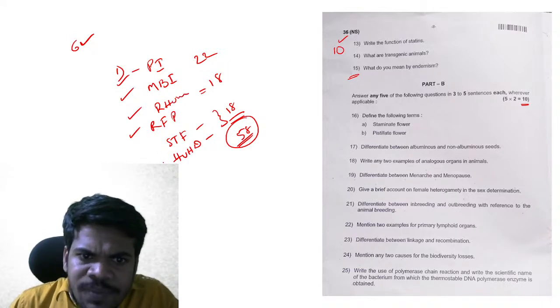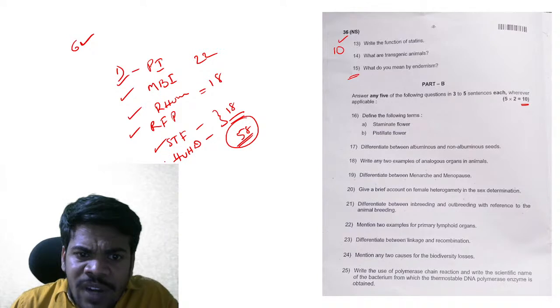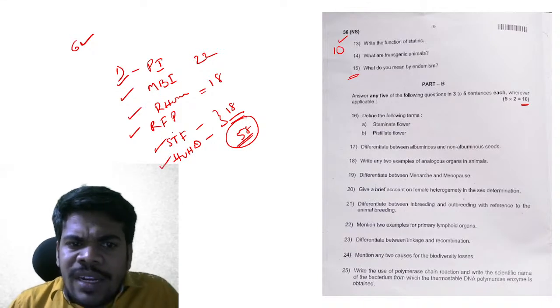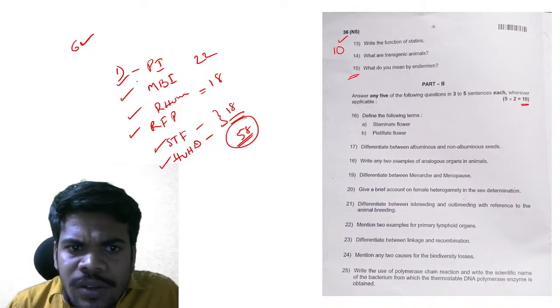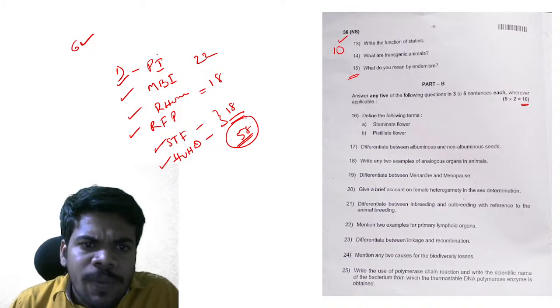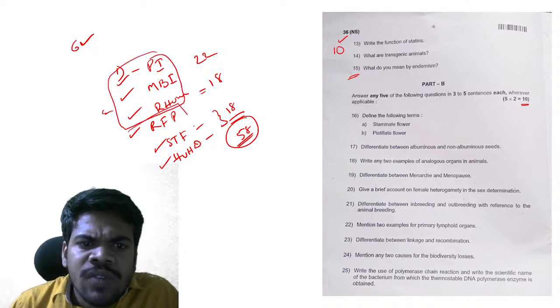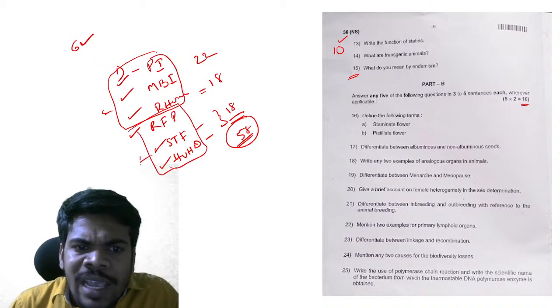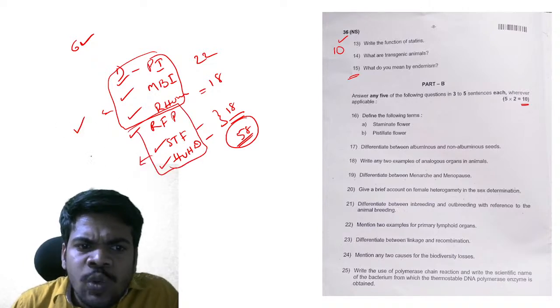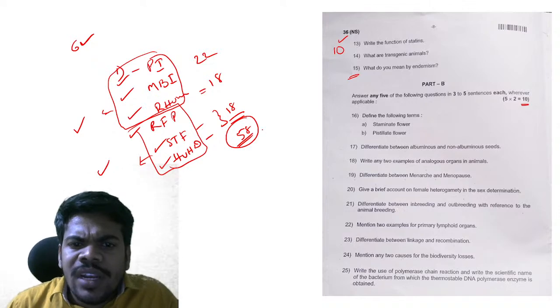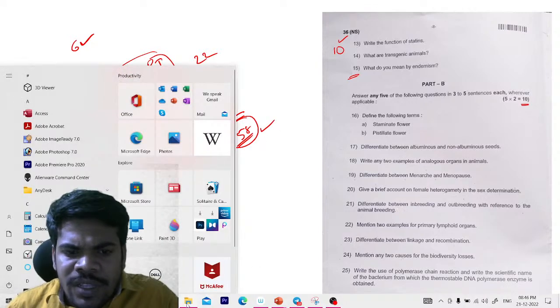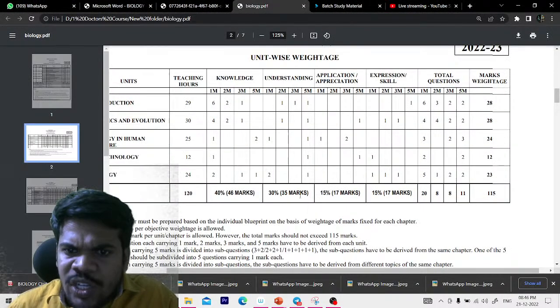Reproduction in flowering plants, and strategies for food enhancement, and human health and diseases. If you decide 3 chapters from one unit, 3 chapters from the other unit, and just select these, then you can get 58 marks instead of this. Okay, this is one of my suggestions.